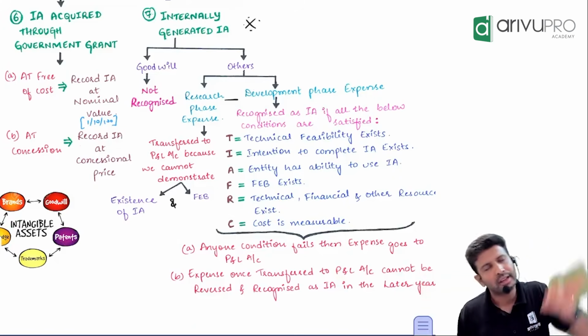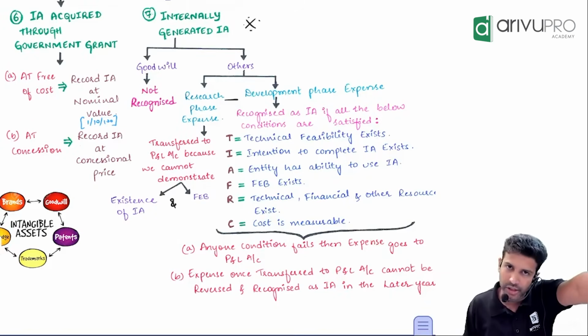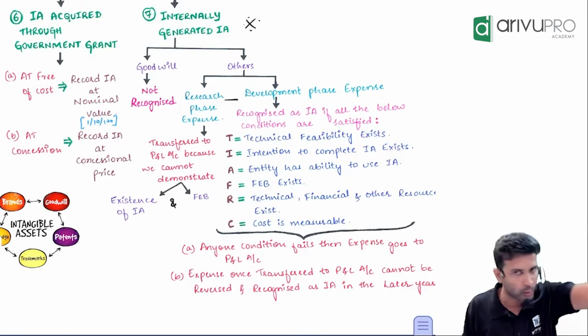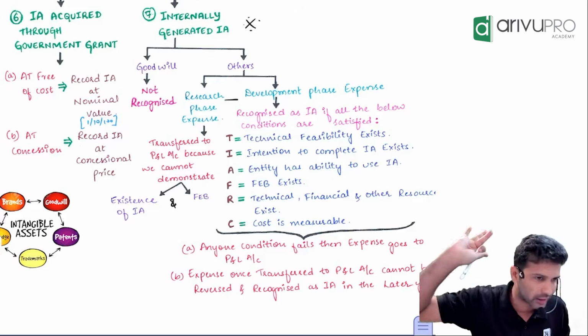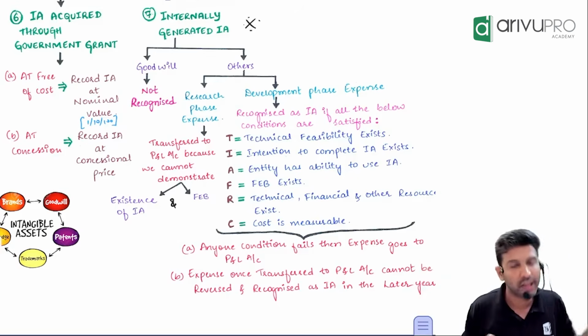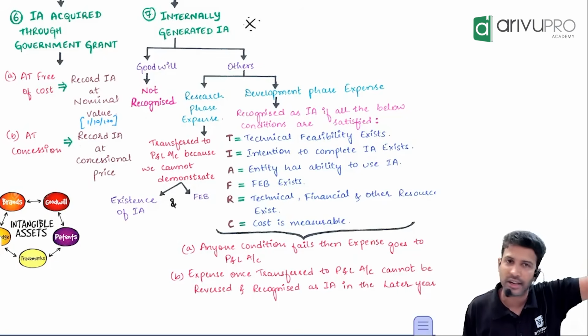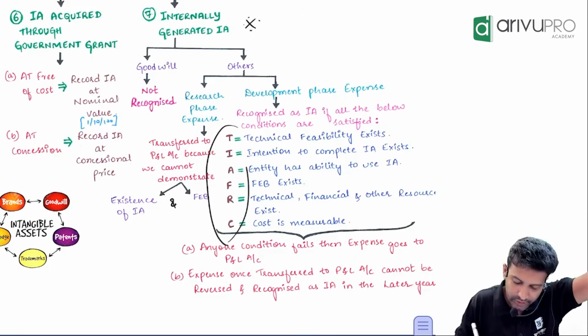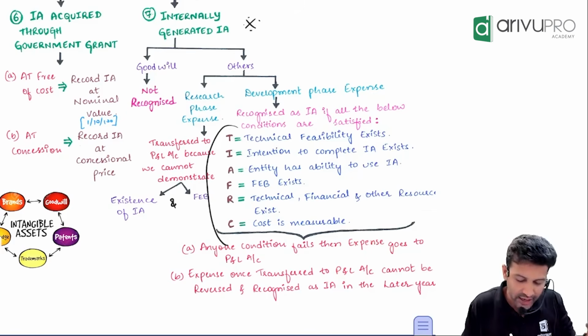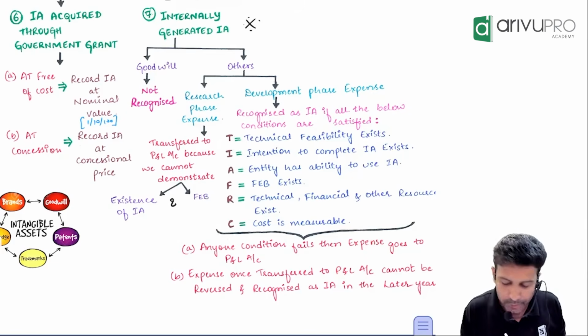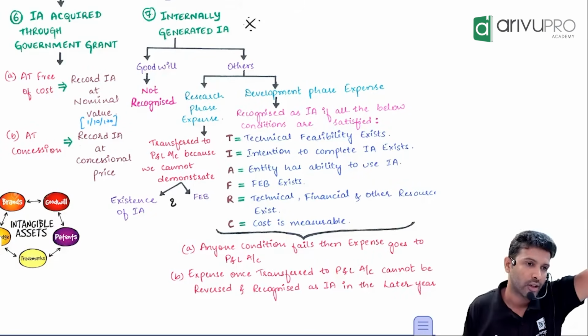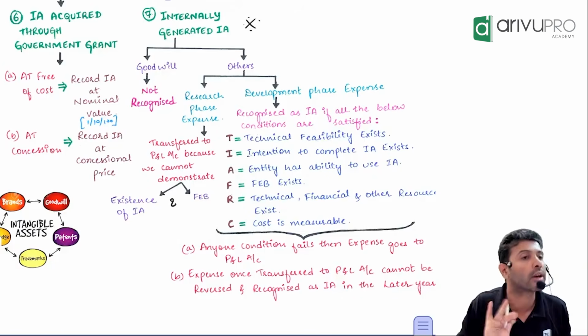What the standard says is about development phase expenditure: you are doing an application of knowledge now. You have already acquired the knowledge. Now you are applying it. So development phase expenditure, you can capitalize, provided certain conditions are satisfied. For our class purpose, I used to call this TRFRC. If TRFRC is satisfied, development phase expenditure can be capitalized. If this fails, you cannot capitalize.